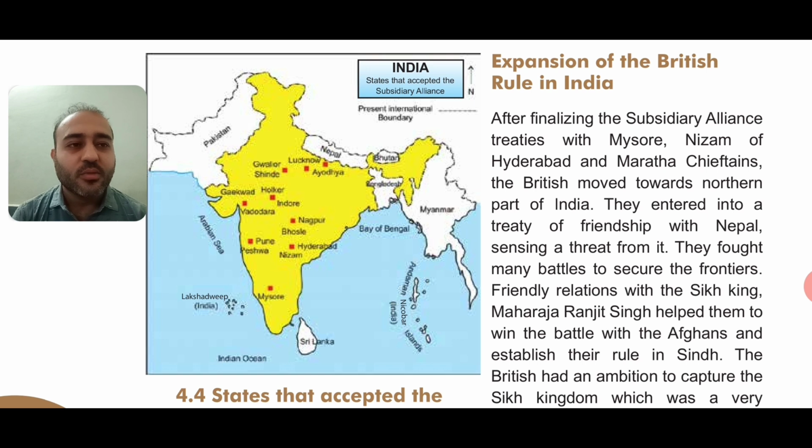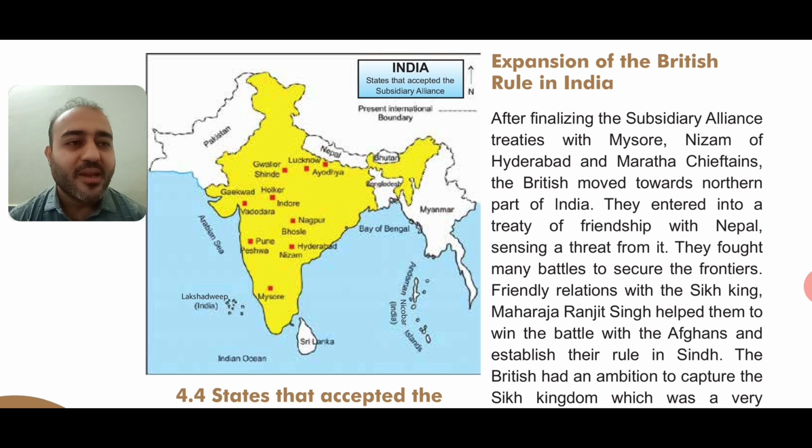But they knew that in the northern part, Nepal was very strong, the Gurkhas of Nepal. So they were very strong and they were a threat. Threat means they were frightened of them. The Britishers knew that if they fought with them, they could not withstand the fight, and they would have to go away from India if they lost the war. So what did they do? They entered into a treaty. Again, treaty means a kind of agreement with Nepal. Okay.